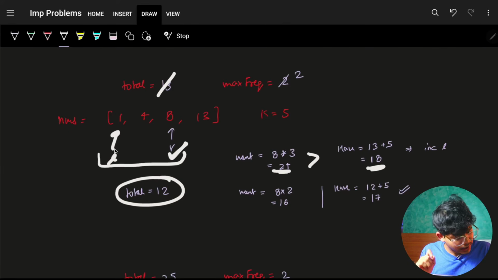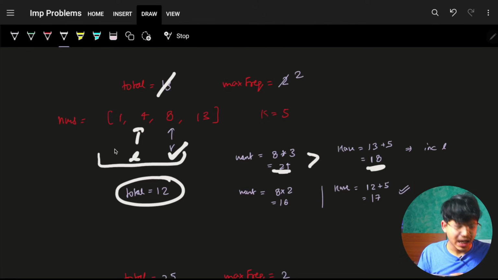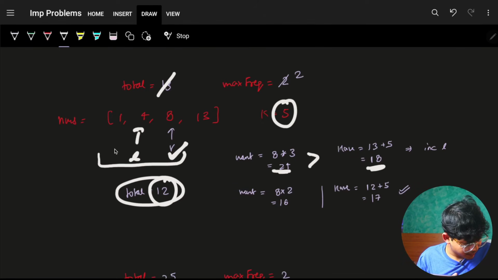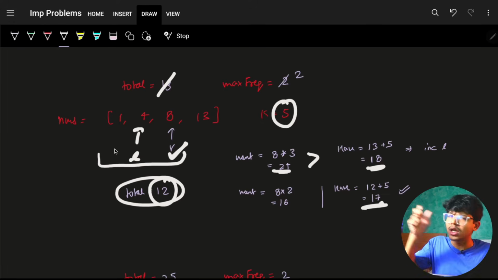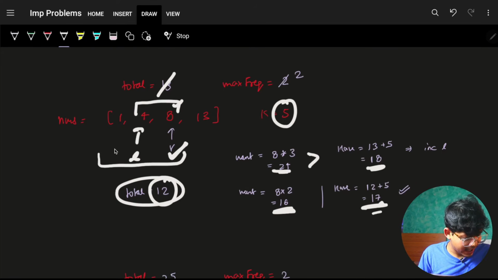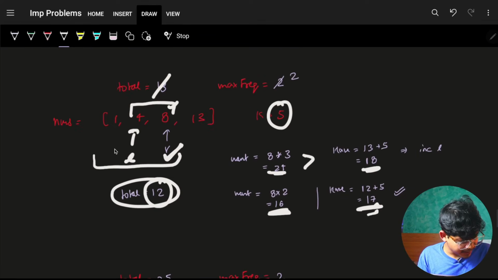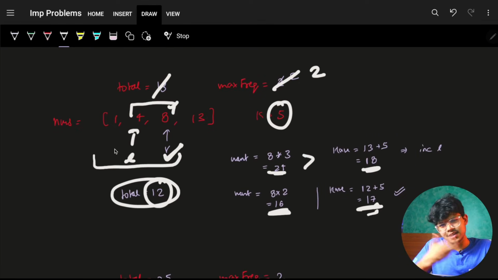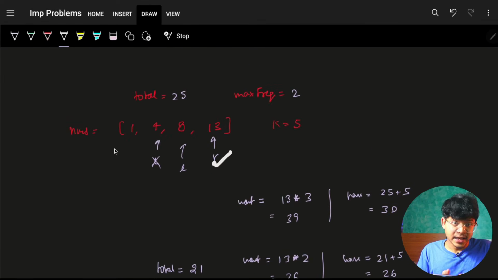Again, I have now increased my L. Again, go and check. What I have right now is 12 plus 5. I have a 17, but what I want is 8 into this length, which is 2. I want a 16. I have this 17. It's good. Cool, just move on. So I'll just update my maximum frequency length. Again, it will become a 2.